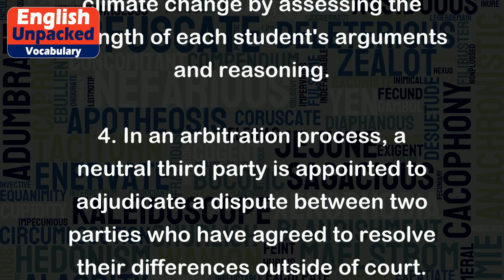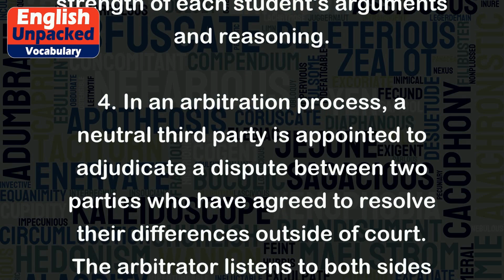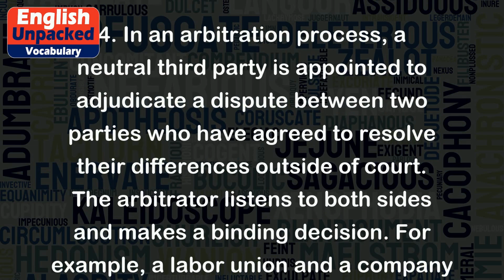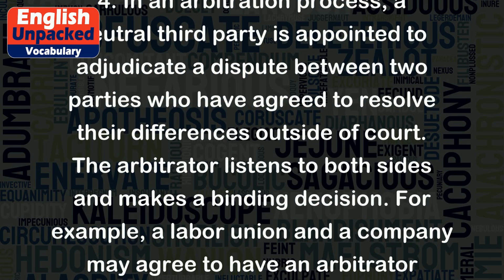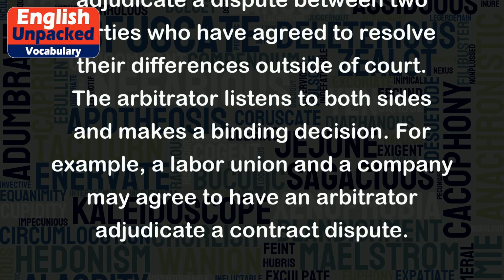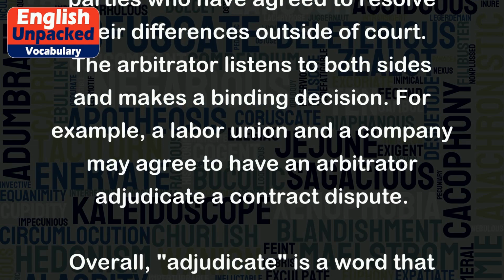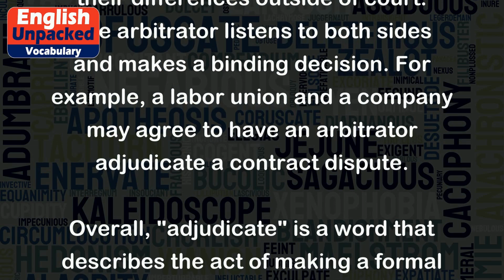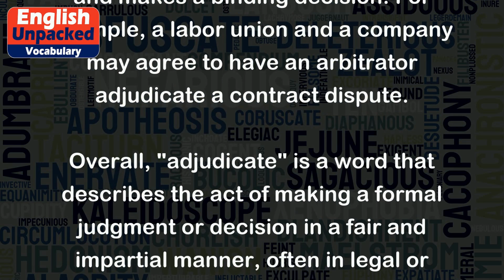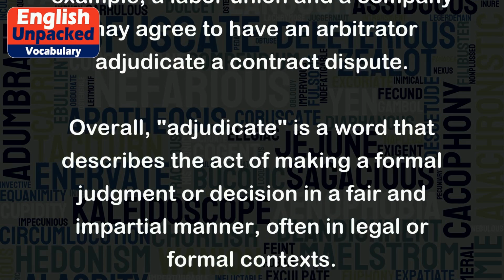4. In an arbitration process, a neutral third party is appointed to adjudicate a dispute between two parties who have agreed to resolve their differences outside of court. The arbitrator listens to both sides and makes a binding decision. For example, a labor union and a company may agree to have an arbitrator adjudicate a contract dispute.